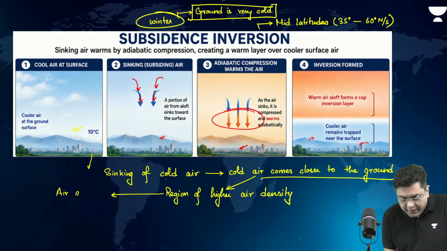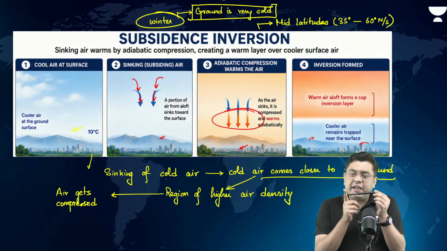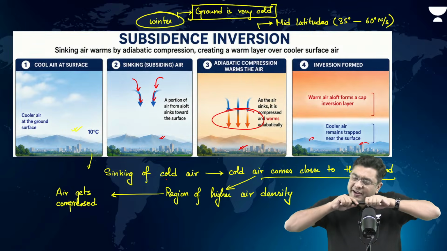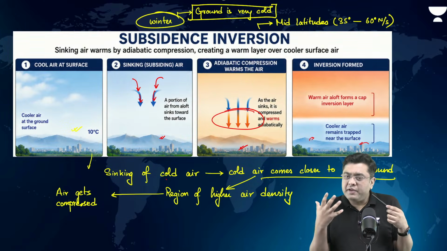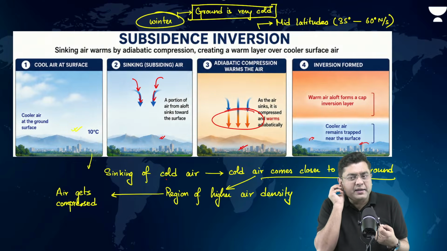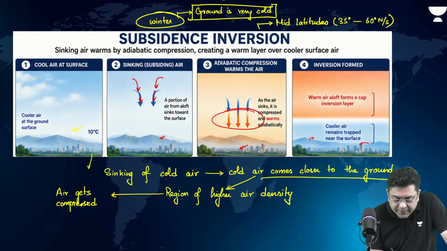Air gets compressed. Now, anything which gets compressed, let's suppose I take the case of this pen. If I compress it, what will happen? It will get heated up and then it will break, right? So, any compression creates heat.